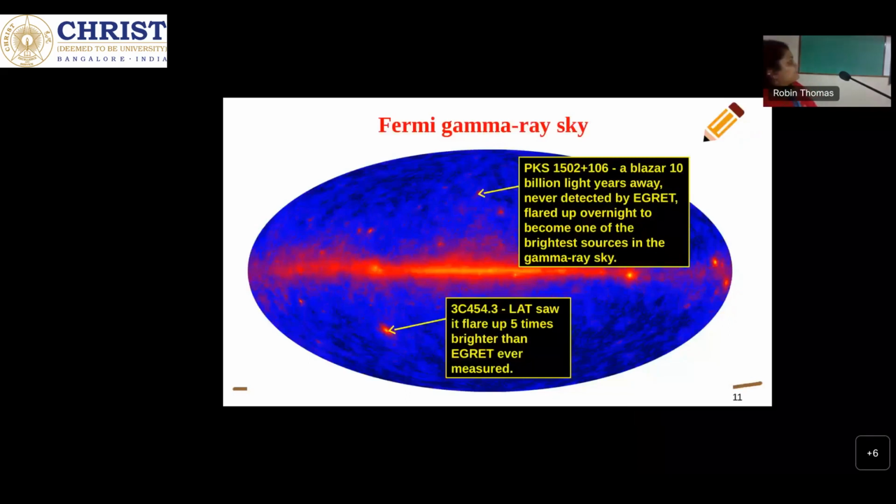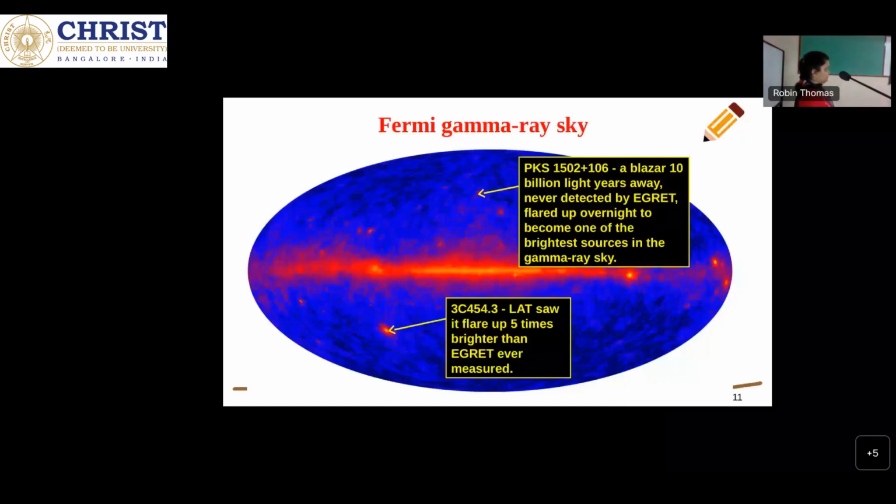Now, what is special about Fermi? We know that gamma rays are the most powerful form of light, and they are generated in extreme conditions. So through Fermi, as it studies gamma rays, we can study the powerful emission processes and the exotic phenomena which produce gamma rays in the universe. And the main point of Fermi is that it scans the sky every 3 hours. It has a large field of view and a large effective area.